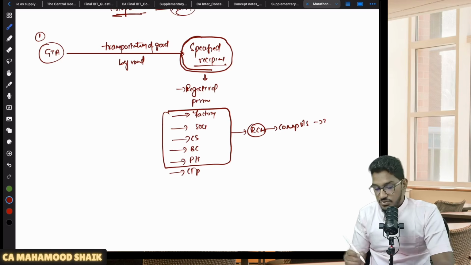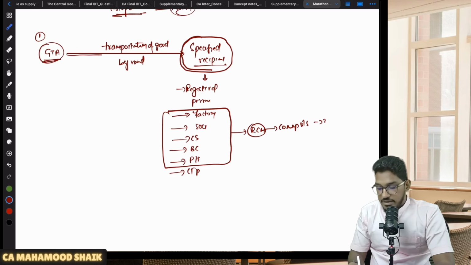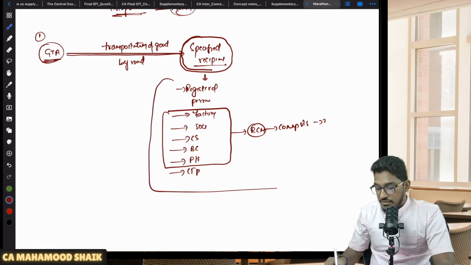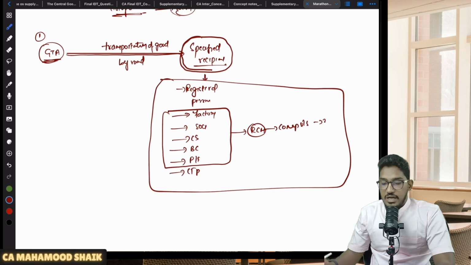Able to understand? So if you are a GTA and you are providing services by way of transportation of goods by road, and if the recipient falls under any of these specified recipients, then RCM will become applicable. These recipients are required to discharge the GST under RCM.